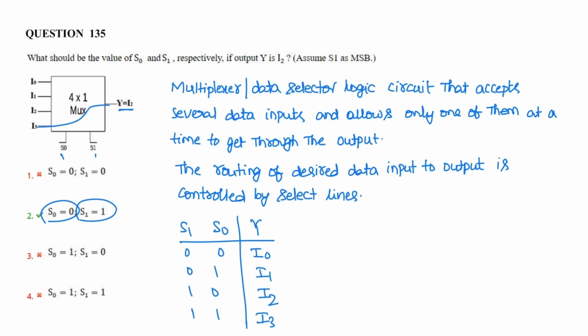If S0 is 1, S1 is 1. Similarly, if S1 is 1 and S0 is 0, the I2 line is connected to output. The data or information on the I2 line is routed to output. So correct option is 2. If S1 is 1 and S0 is 0, output Y is I2.